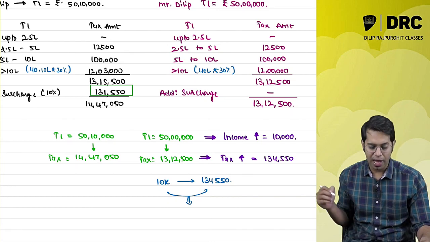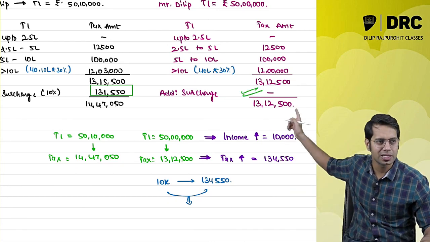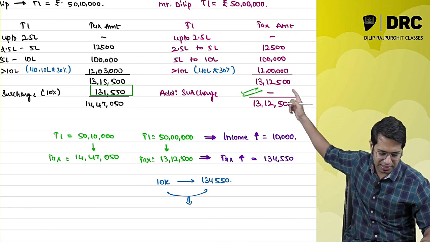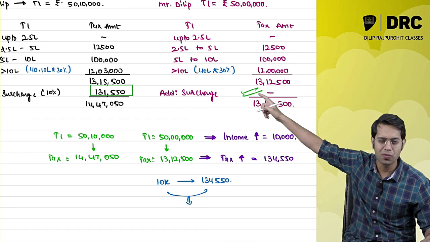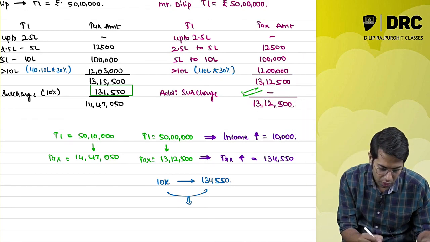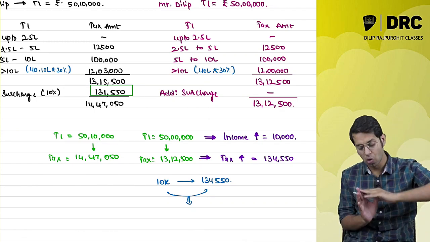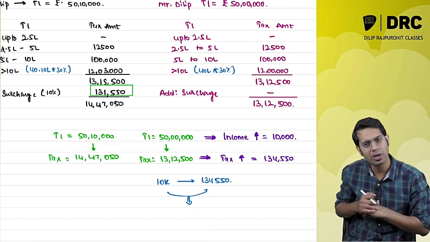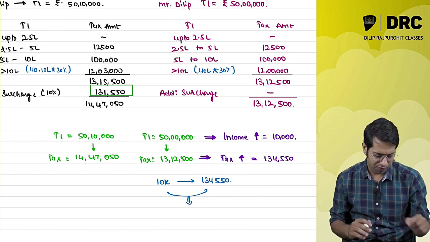If the surcharge had not been applicable, like in this case when surcharge was not applicable, I don't have to pay surcharge. There I am paying a surcharge of 131. Here I am not paying surcharge at all. Therefore, this so much increase in tax is because of this surcharge.